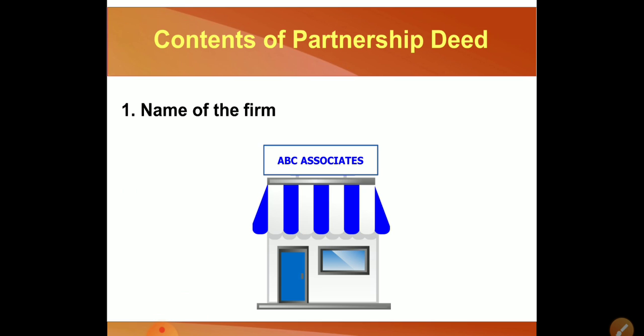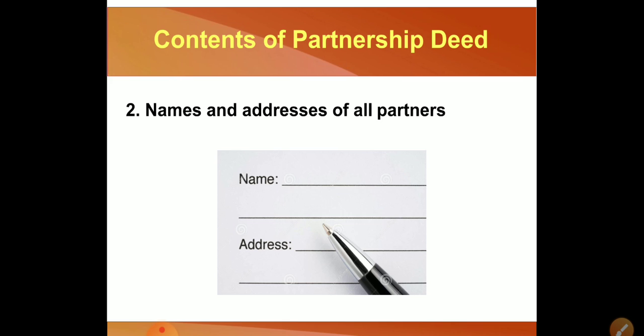First of all, name of the firm. What things are included in a partnership deed? First, the name of the firm, that is, what the firm's name is, we would be mentioning that. After that, name and address of all partners. If you have 5 partners or 2 partners, how many partners there are, we have to mention their names, their addresses, and everything should be specified.